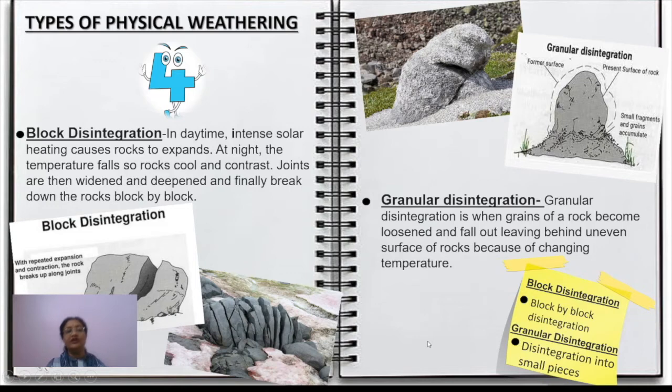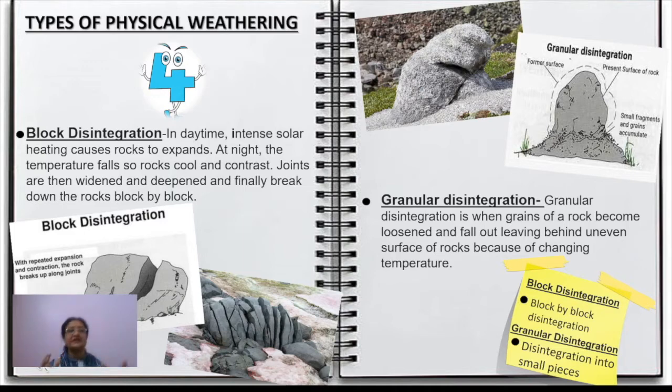Now what are the types of physical weathering? Under physical weathering, if you see, there are four major types. Okay, number one is block disintegration, then granular disintegration, then exfoliation, and another one is called frost action. Okay, now one by one we are going to discuss all these four types of physical weathering. Clear? First of all, whenever block disintegration or granular disintegration take place, for that you should understand one thing,